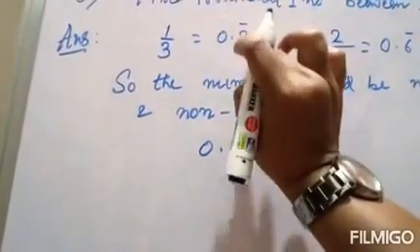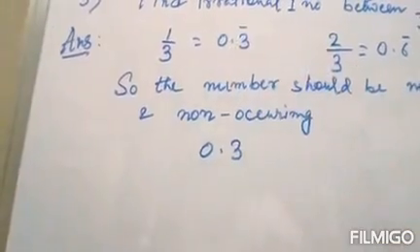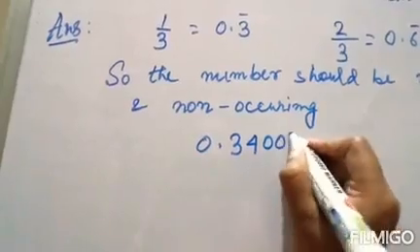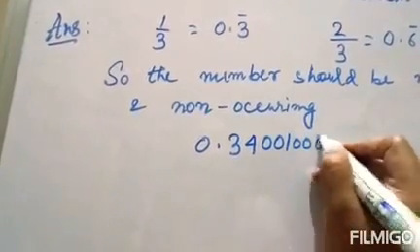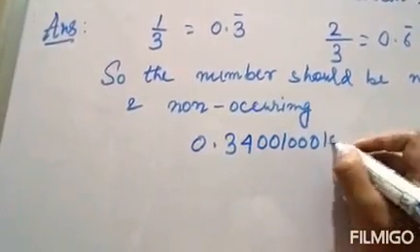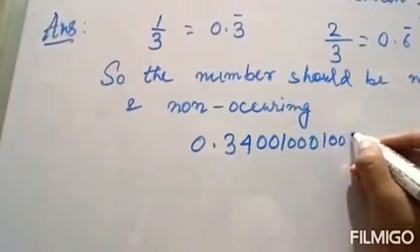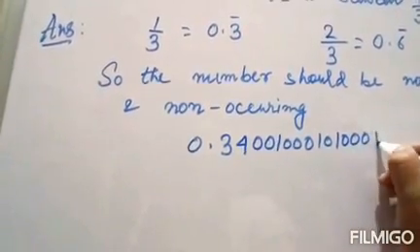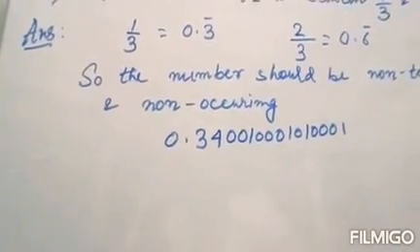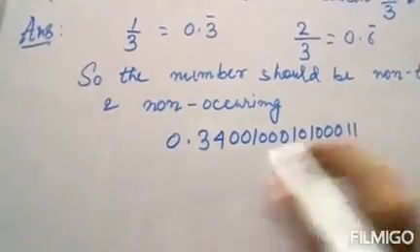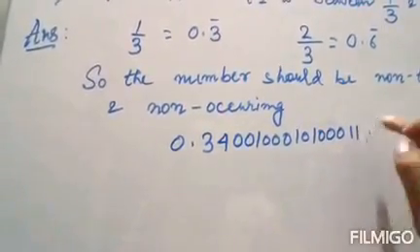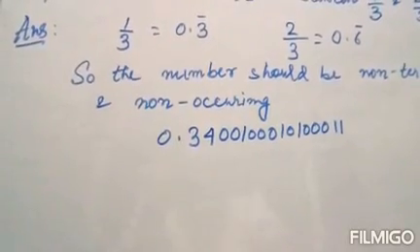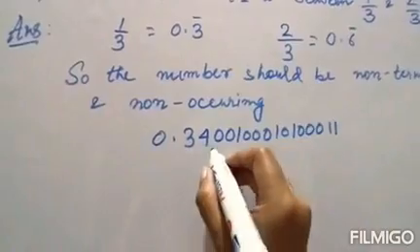Let that number be 0.34. So it should be greater than this. I'll take any number and just add some non-terminating terms which do not follow any kind of pattern. I can put some non-terminating and non-recurring digits after this.